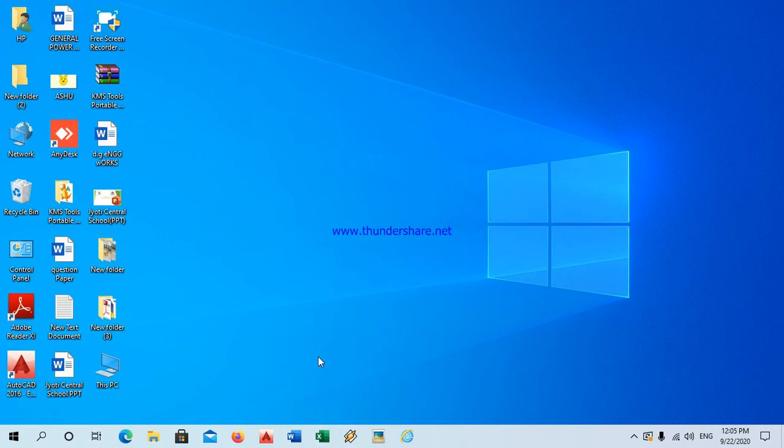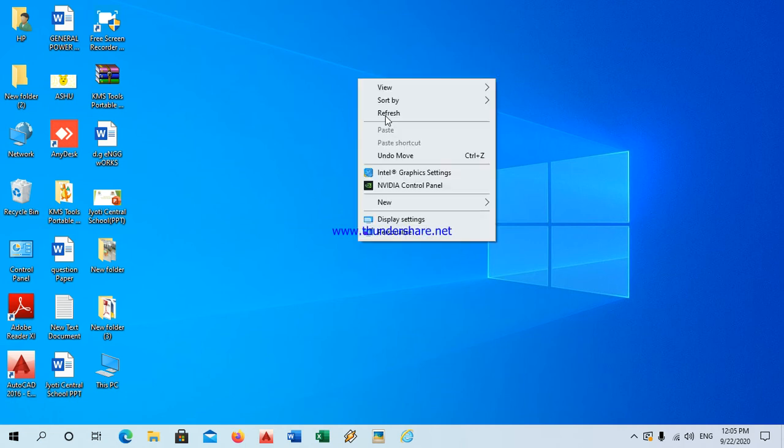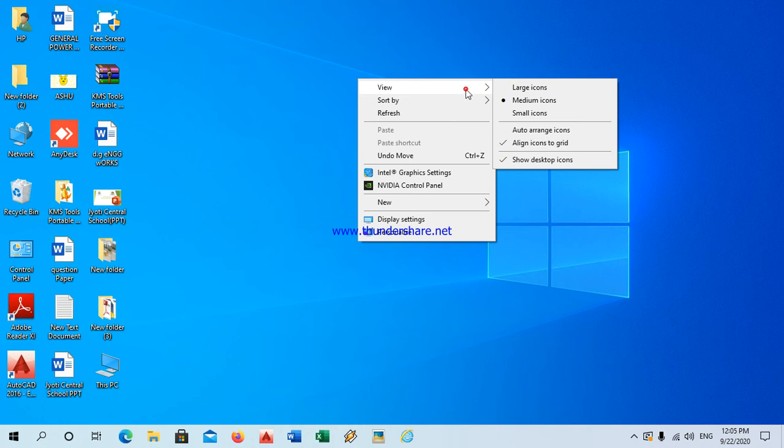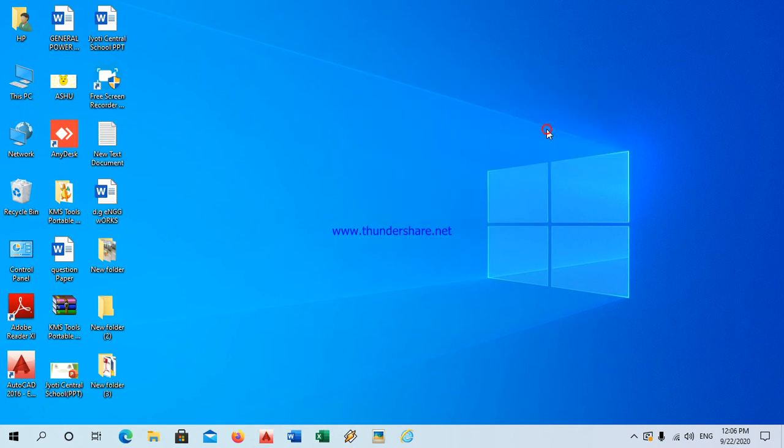Arranging the desktop icons. Next is how to arrange. You can arrange your desktop however you want. Similarly, you can arrange the icons on the desktop. Right click on the blank area. Okay. Now you will find a list of options. This is called the shortcut or context menu. Click on view. Here the view option is there. Okay, click on the view option. Auto arrange icons. See, auto arrange icons.